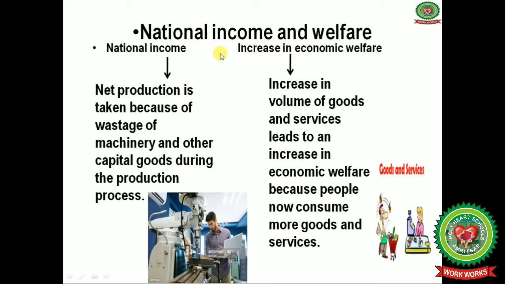Now we will discuss national income and welfare. National income is the net production, taking into account the wastage of machinery, like depreciation, and consumption of machinery and other capital goods during the production process. Increase in the economic welfare means an increase in the volume of goods and services, that is, an increase in the production of goods as well as the number of doctors, engineers and teachers, and it leads to an increase in the economic welfare, because now in our country there are a large number of doctors, engineers and teachers with the best quality also, because people now consume more goods and services.